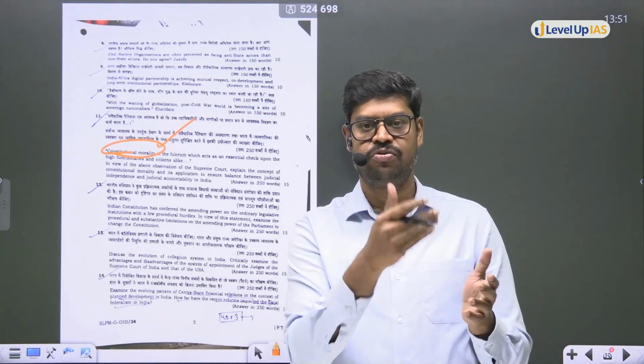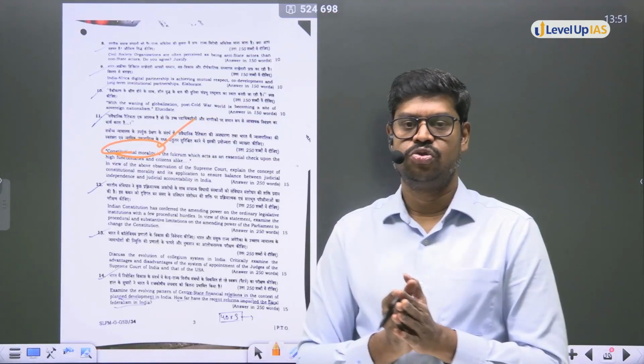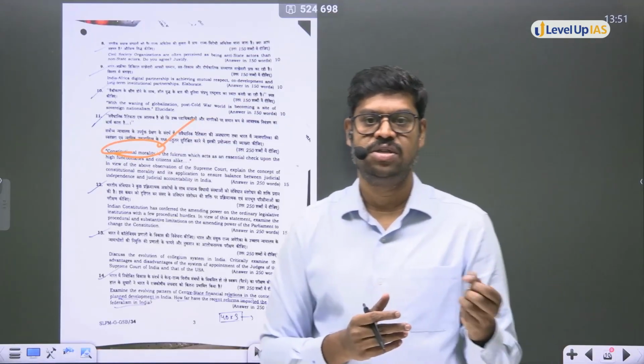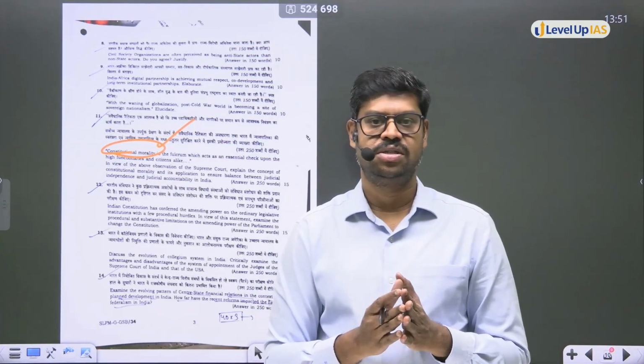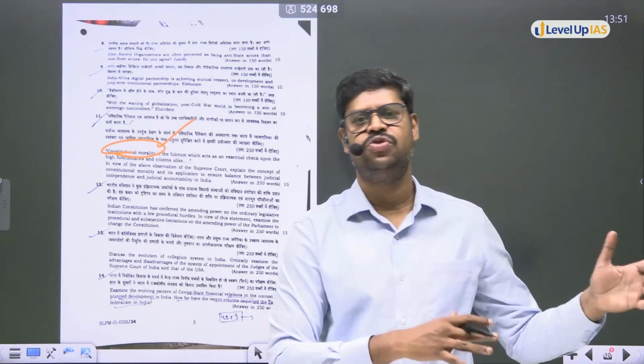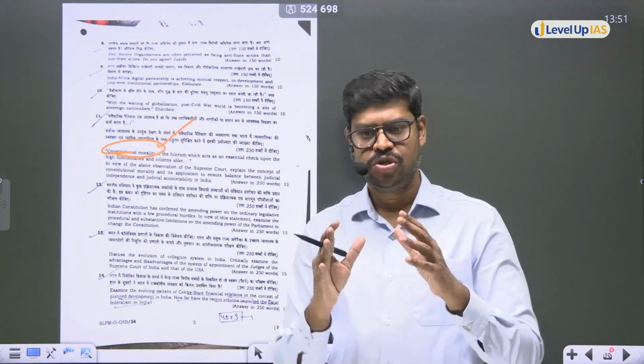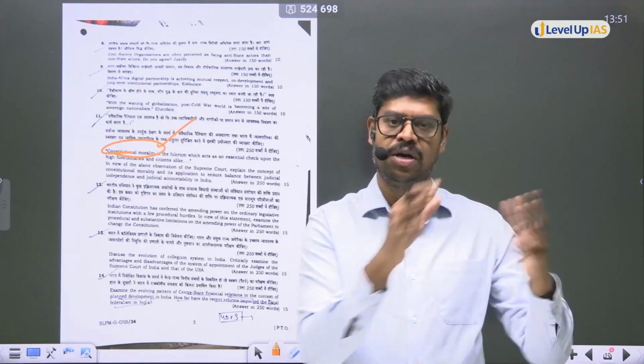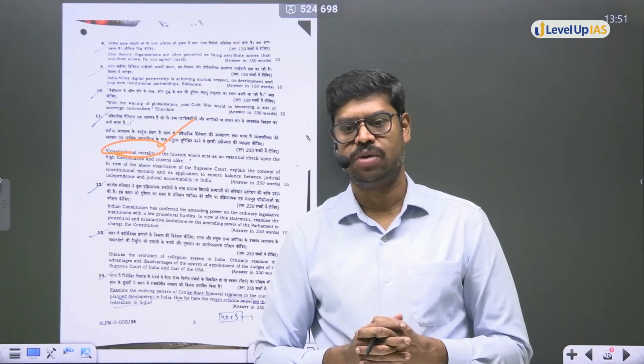So there are some provisions in the constitution, especially with regard to the removal of the judges, their service conditions, and their appointment, in fact, through the Collegium system. These are all part of judicial independence. So judicial independence is very much embedded within the idea of constitutional morality.